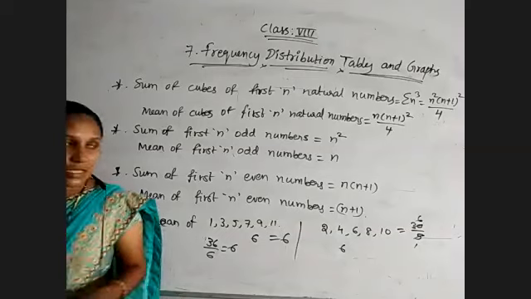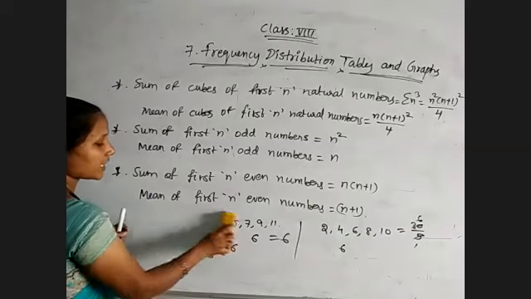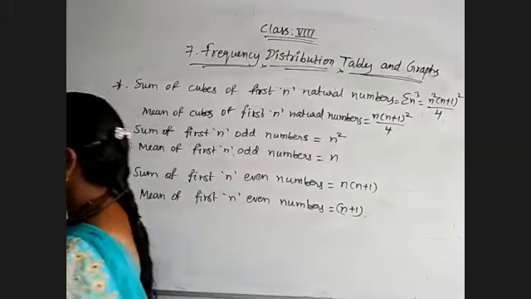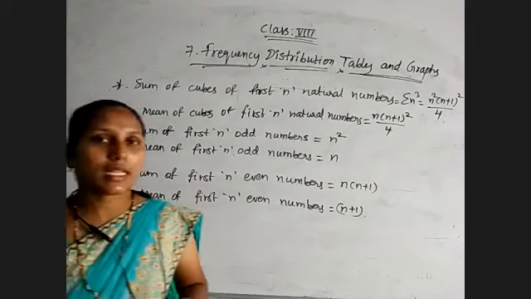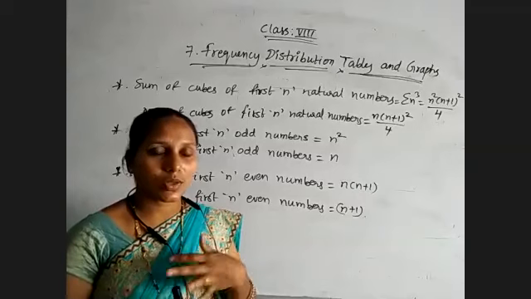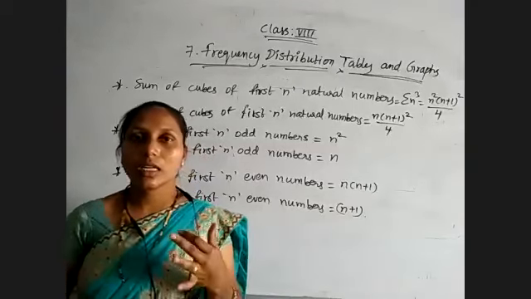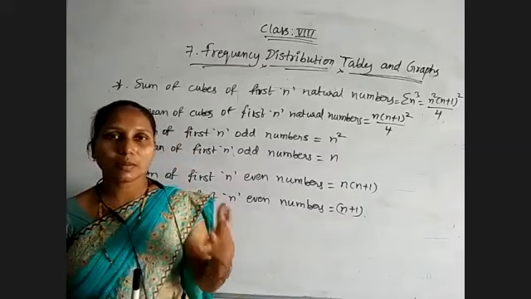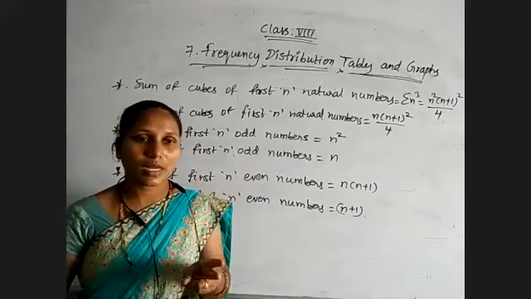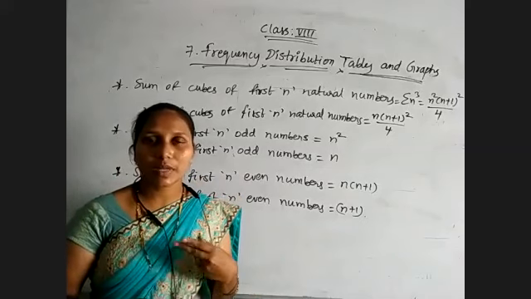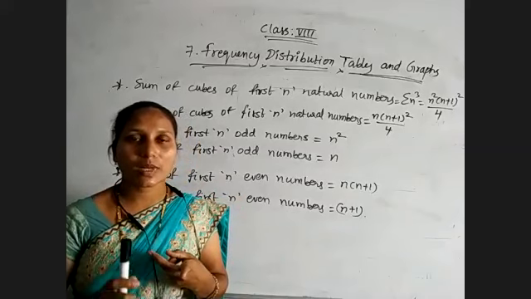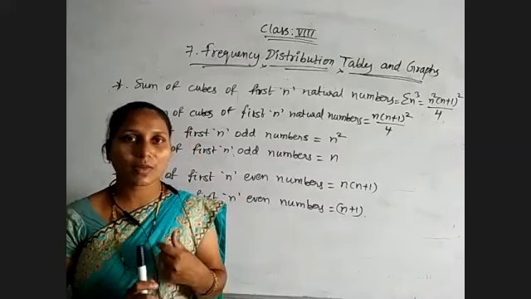Okay, all these formulas are helpful for us while finding the mean of such numbers. And coming to the median, when an odd number of observations are there, the n plus 1 by 2 term will become the median. And if an even number of observations are there, we get two middle terms, and the average of those two terms will be the median. That is, the n by 2 term as well as the n by 2 plus 1 term, whose average we must take as the median.